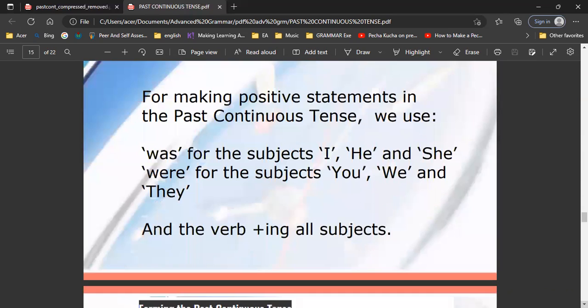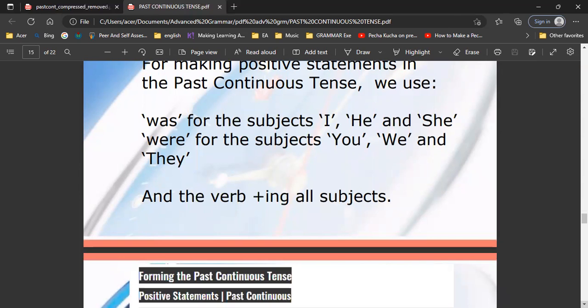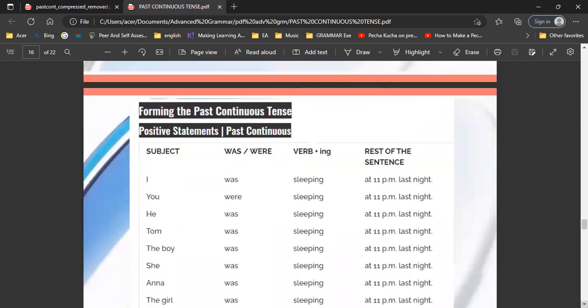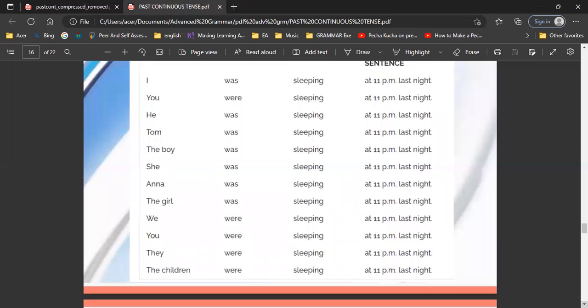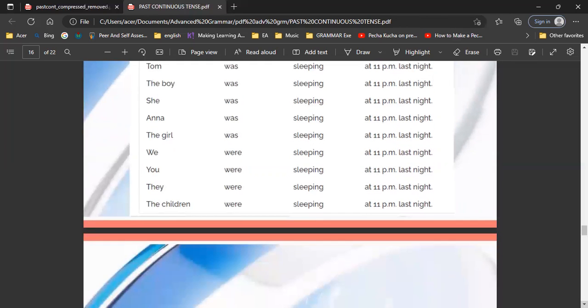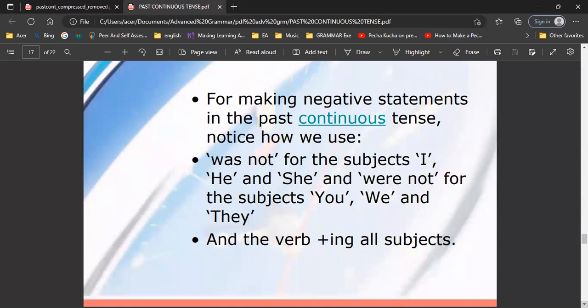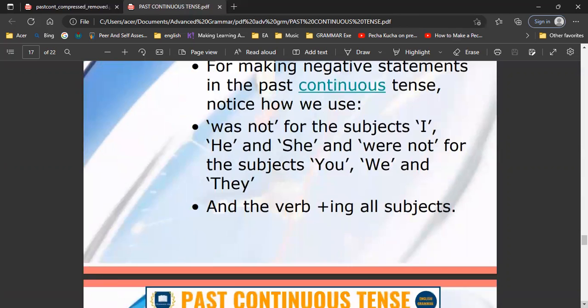You can have your own exercise here using subject, was or were, and verb-ing. Remember the formula: when you make a positive statement using past continuous, I, he, she use was, and you, we, they use were, followed by verb-ing for all subjects. Here are the examples. I was sleeping at 11 p.m. last night. You were sleeping at 11 p.m. last night. He was sleeping at 11 p.m. last night. The children were sleeping at 11 p.m. last night. And this is for the negative: the subjects I, he, she use was not; you, we, they use were not; and then we continue with verb-ing.